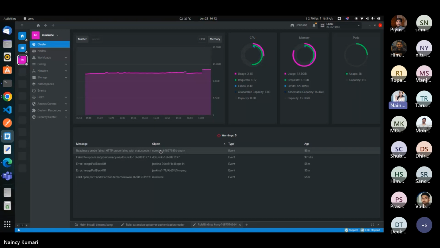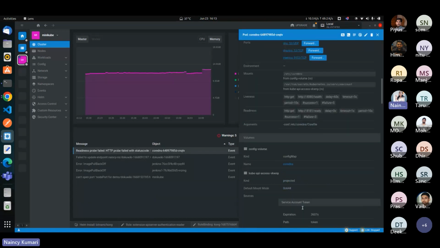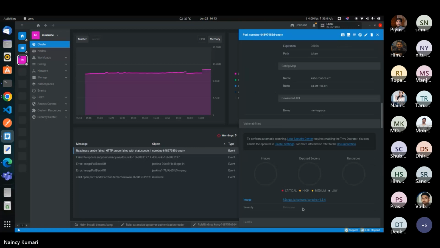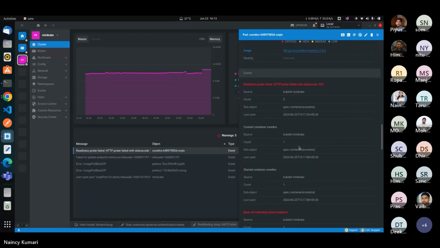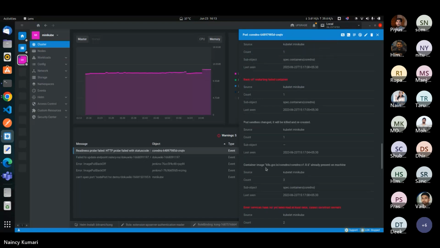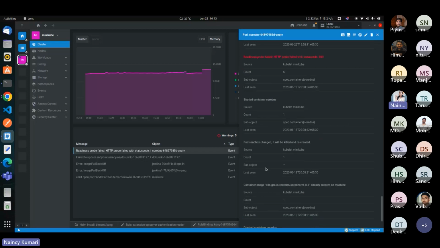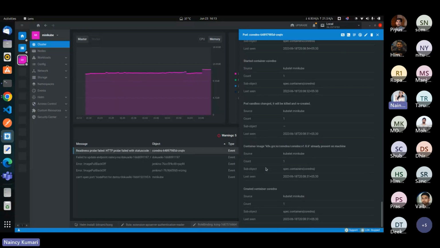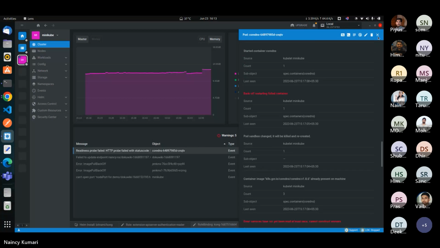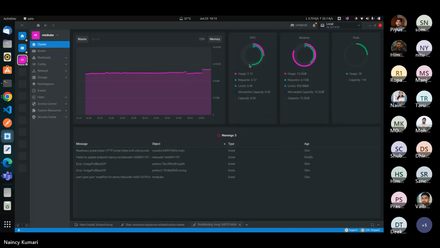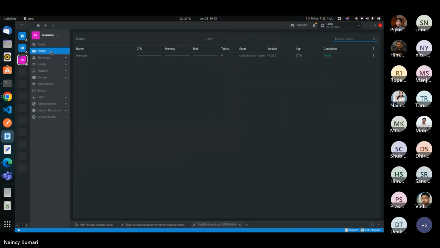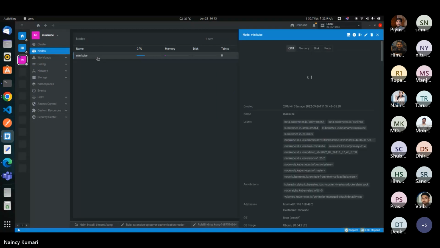If we click on one, we get all the details related to this event. Why it failed, so we can easily troubleshoot our errors. All the details related to this error, we get here.